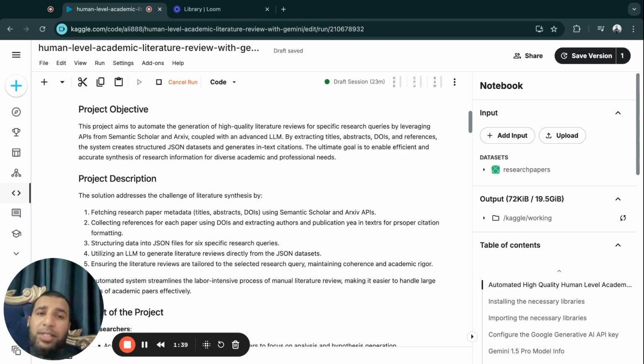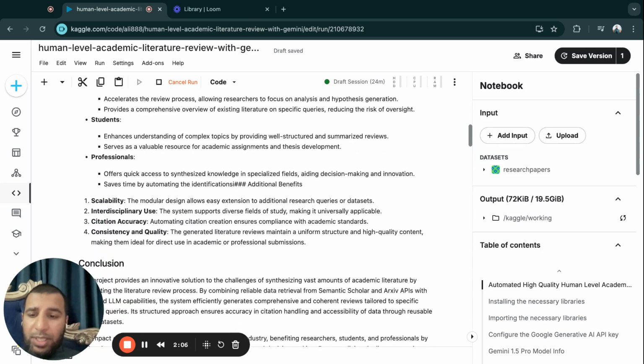We are also submitting a research paper based on this finding. Based on this competition, we are also, in collaboration with University College London, writing a research paper which will be published later in December 2024, where we will show how this long context window can be used to produce high quality academic literature reviews.